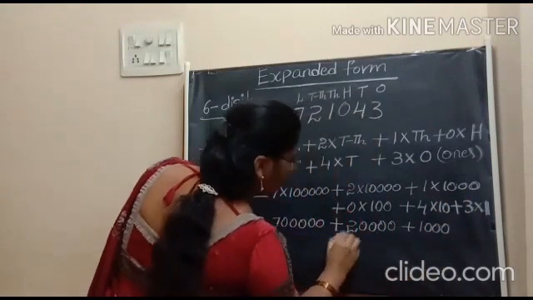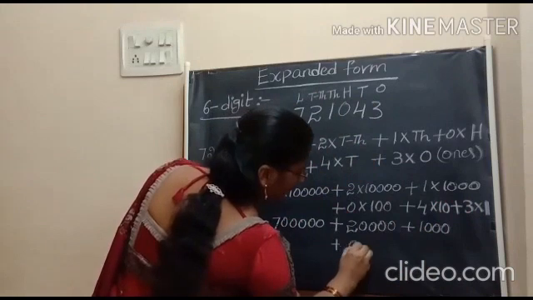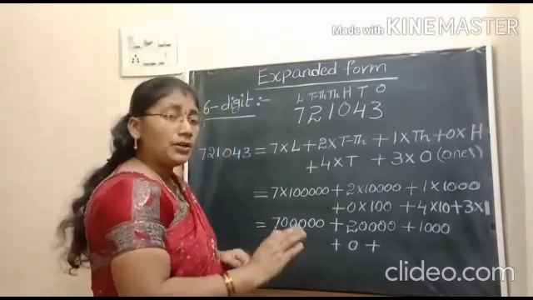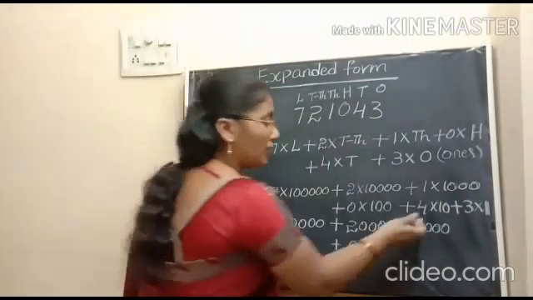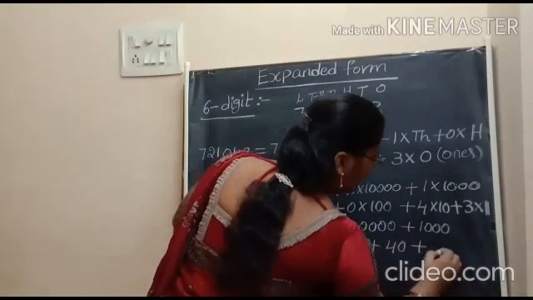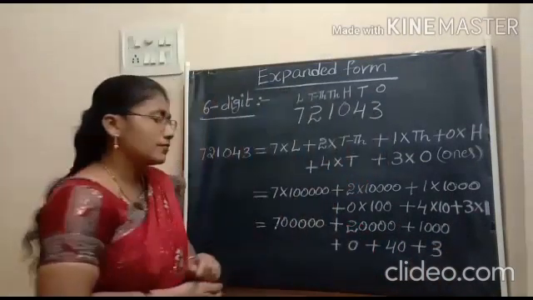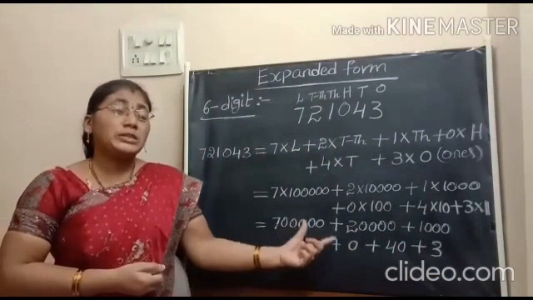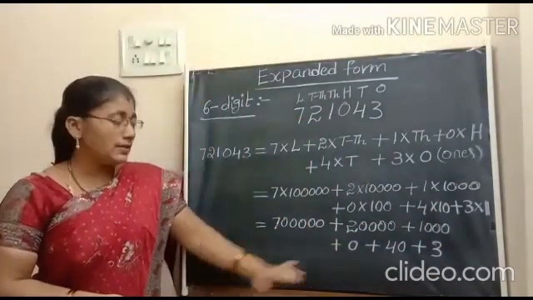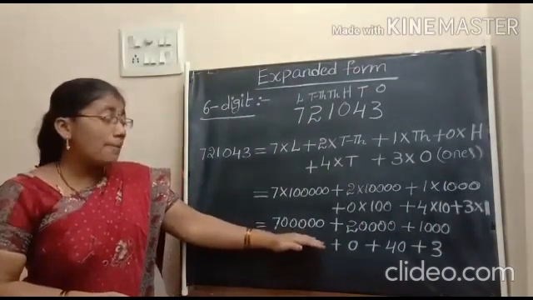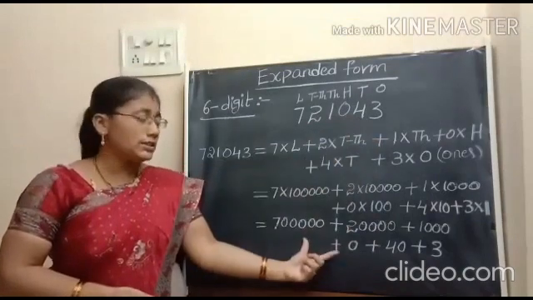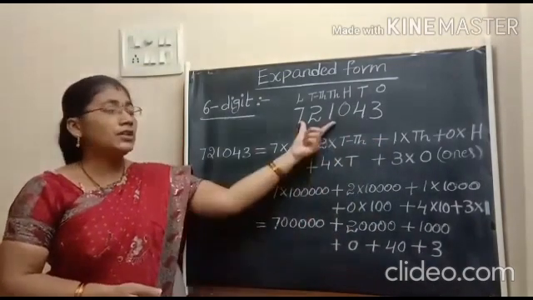Plus 0 into 100, 0, because by multiplying any number with 0, we get 0. 4 into 10, 40. Plus 3 into 1, 3. This is the expanded form of the given number, because this is in the form of the sum of the place values of these digits.